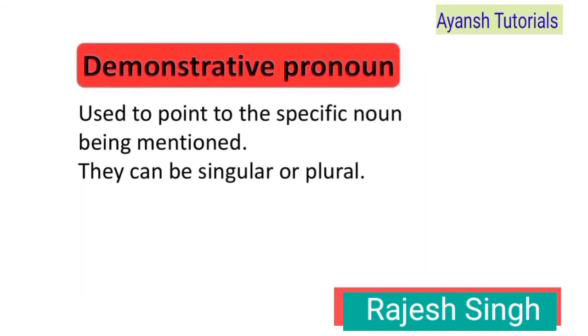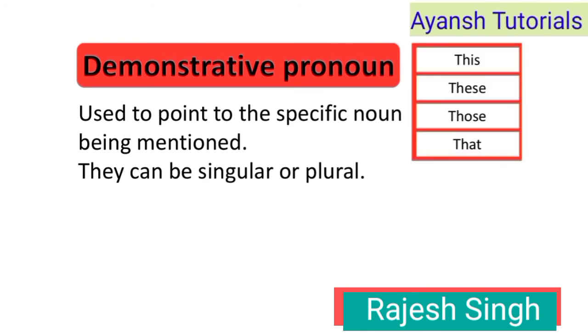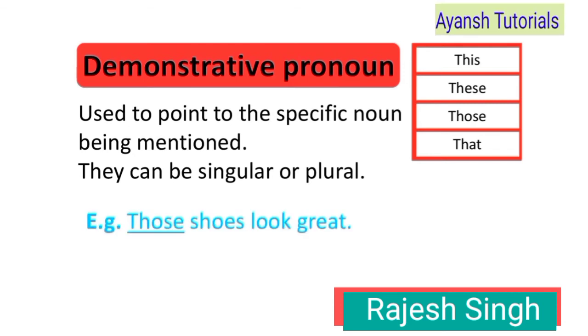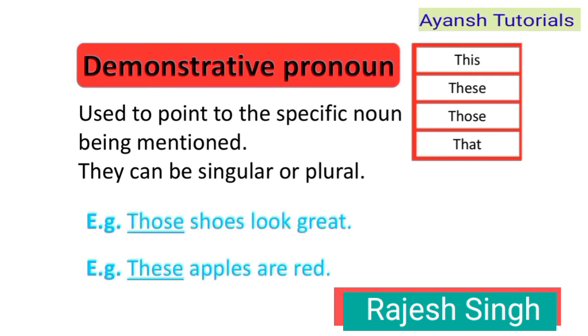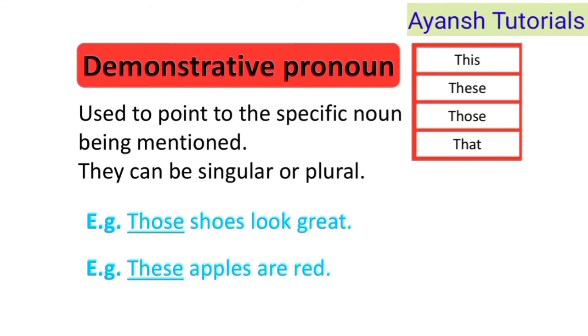Now, demonstrative pronoun. Demonstrative pronoun is used to point to the specific noun being mentioned. They can be singular or plural. We use in the sentence singular or plural words: these, this, those, that. Example: those shoes look great. These apples are red.